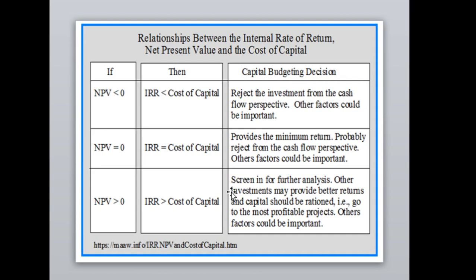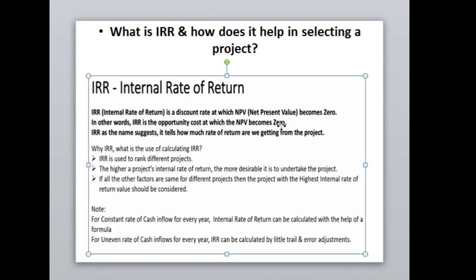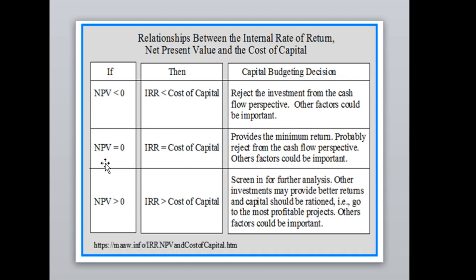As we have discussed, IRR is the opportunity cost of capital at which NPV becomes 0. So if the NPV is equal to 0, IRR is equal to the opportunity cost of capital. So this provides the minimum return.